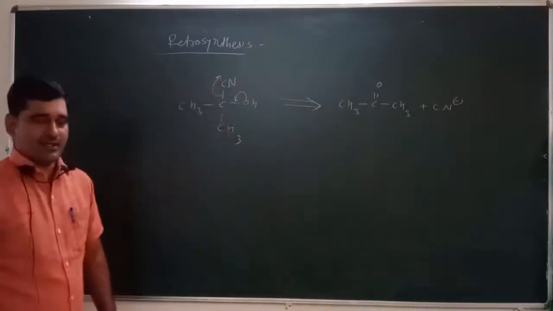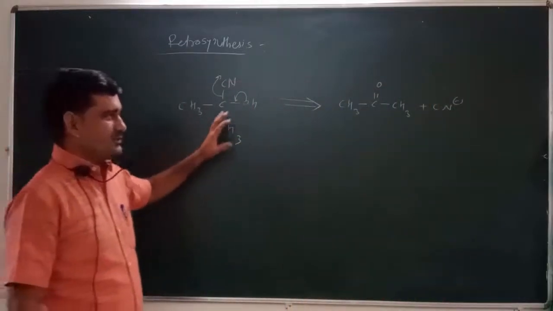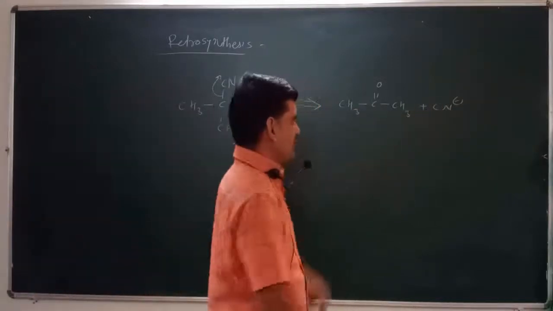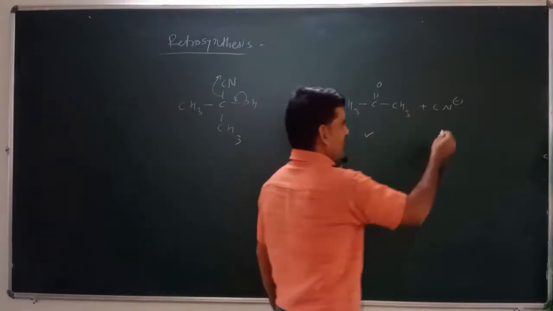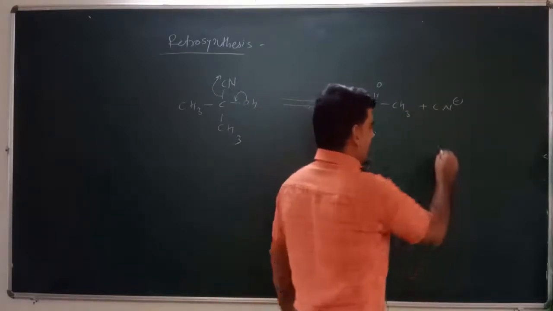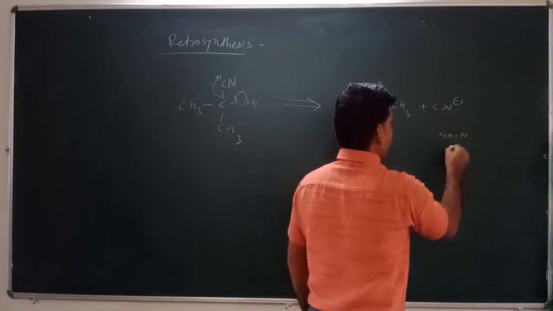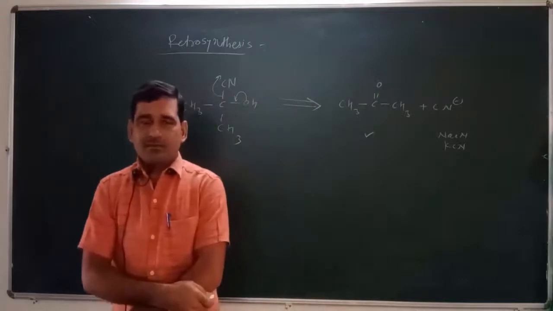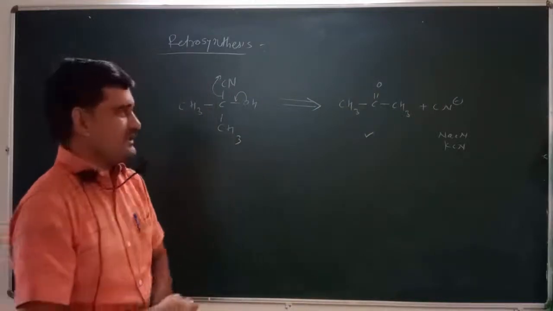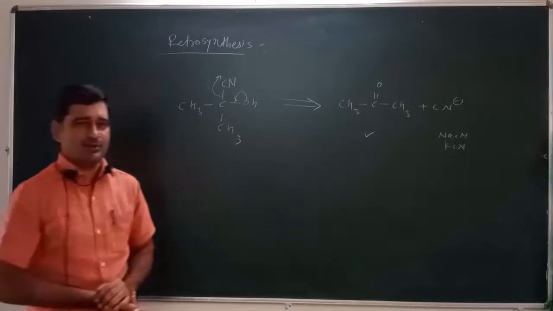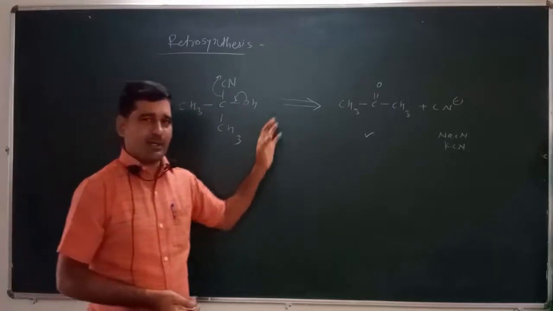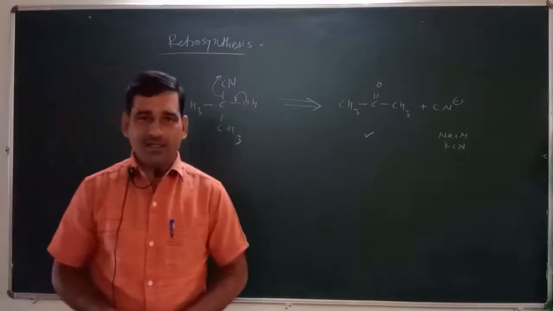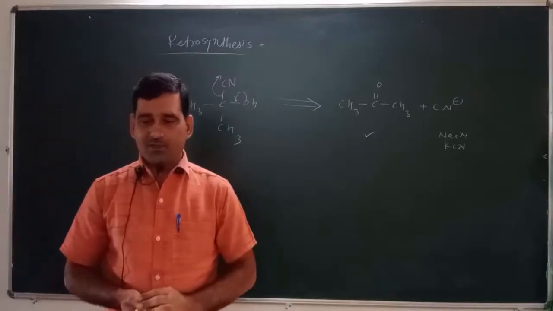This is called retrosynthesis, where we break down the molecule such that these molecules are easily available. We know that acetone is easily available, and the cyanide minus can be taken from sodium cyanide or potassium cyanide, or sometimes from methyl cyanide and so on. So this is a logical fragmentation of the molecule into small molecules that can be easily available. This is called retrosynthesis, right?